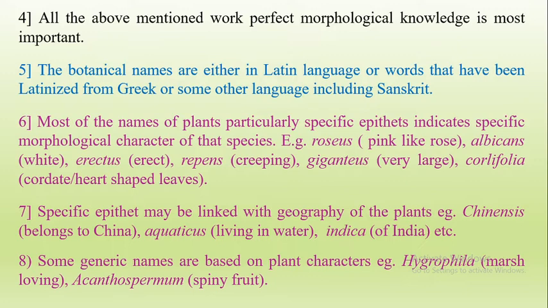Some plants, or some generic names, are based on plant characters. For example, Hydrophylla means marsh loving, that is, mud loving. Acanthospermum means spiny fruit. The plants which have spiny fruits have the generic name Acanthospermum.